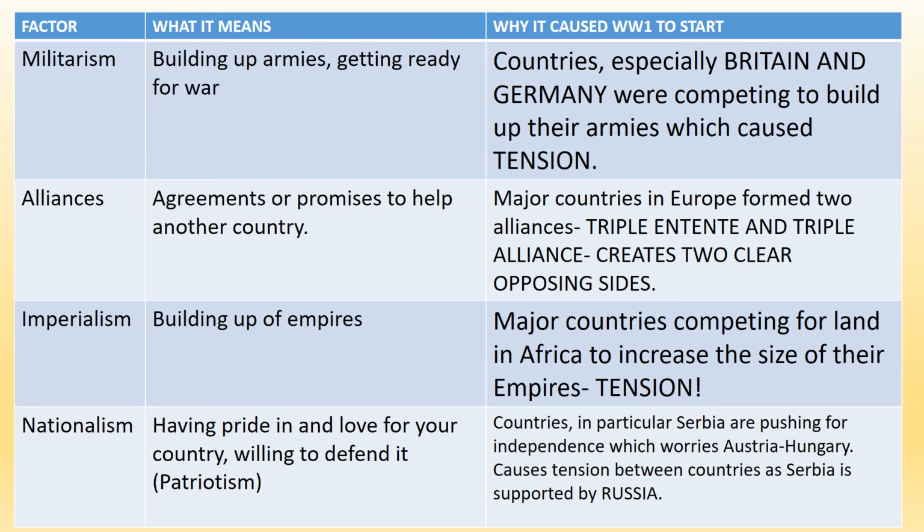Okay, so the last factor that we've got here, nationalism. So countries, in particular Serbia, are pushing for independence, which worries Austria-Hungary. This causes tension between countries as Serbia is actually supported by Russia at this time. And remember, Russia and Austria-Hungary are on separate alliances in World War I, so this is causing tension.